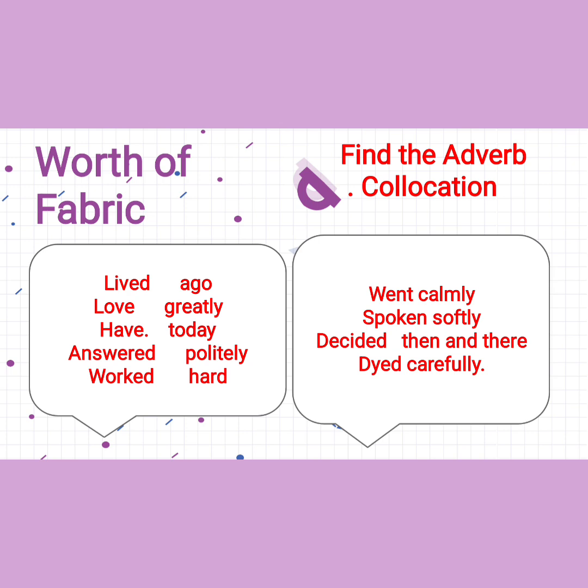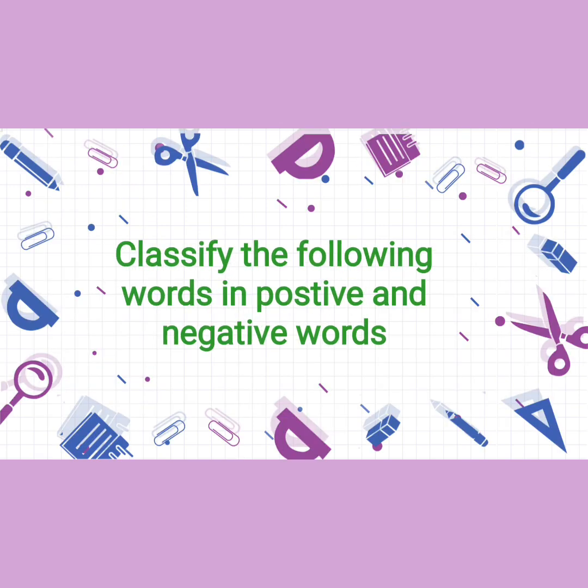If it is there in your textbook passage, you have to choose the correct word against the question word. For example, your question is loved and in the passage the word is greatly. So you should be able to find out and write by yourself loved greatly. For example, in the passage in front of you, you have the word answered and you should find the word politely adjacent to it and write it out.